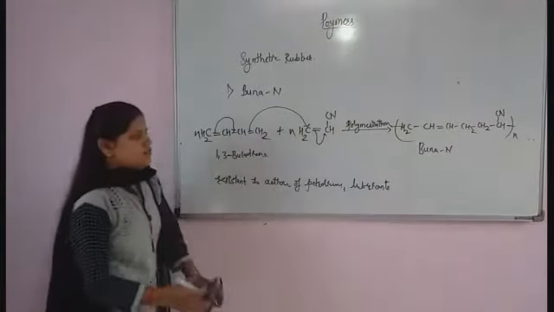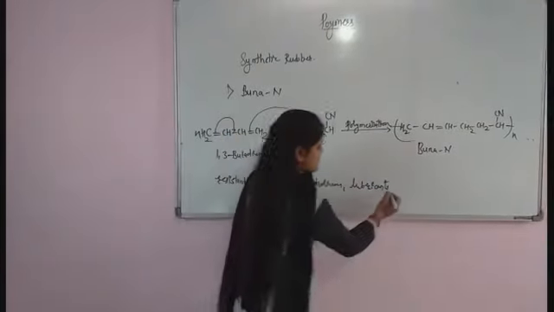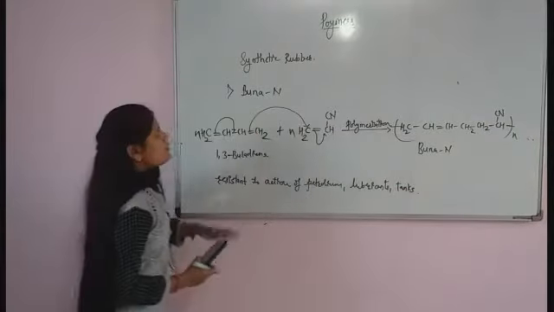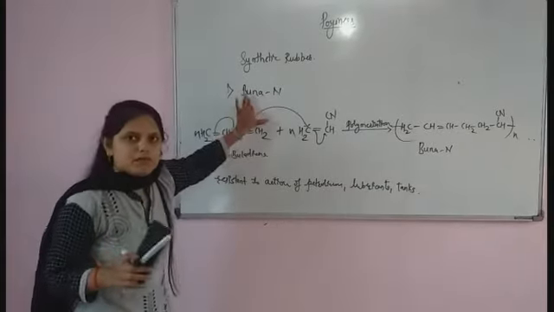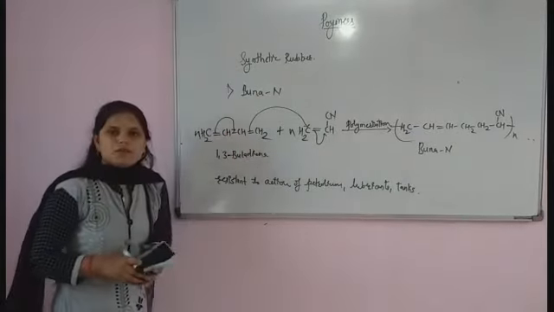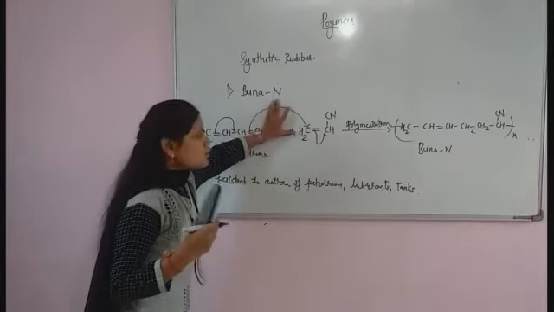It is used to make tanks. Remember, synthetic rubber has two examples: first neoprene and second Buna-N.